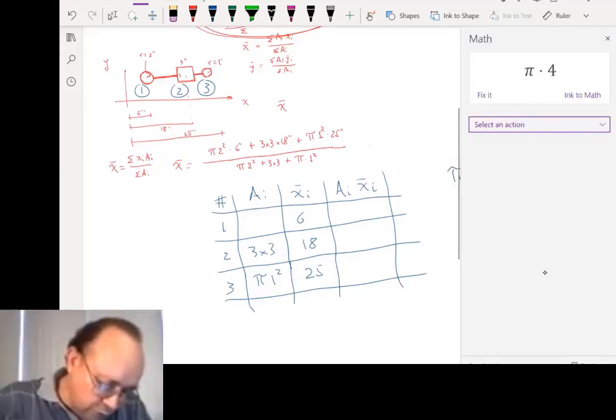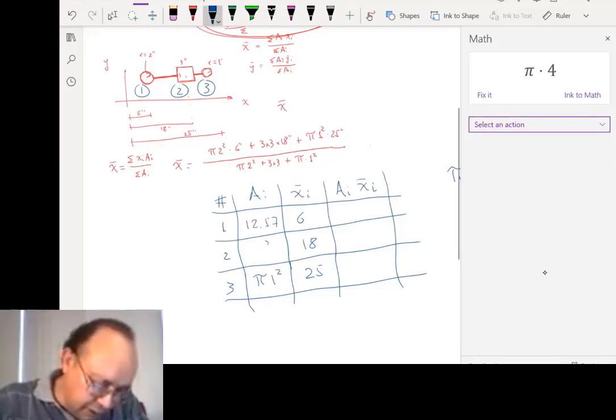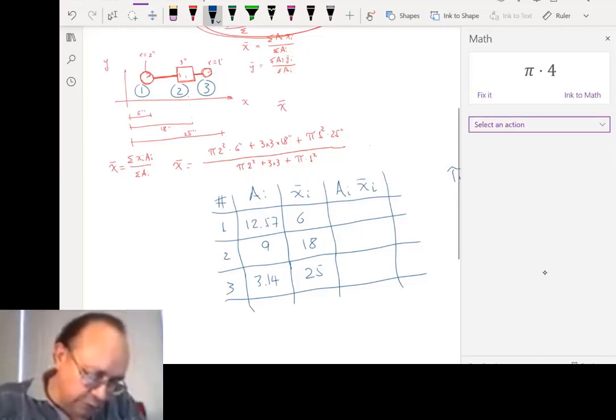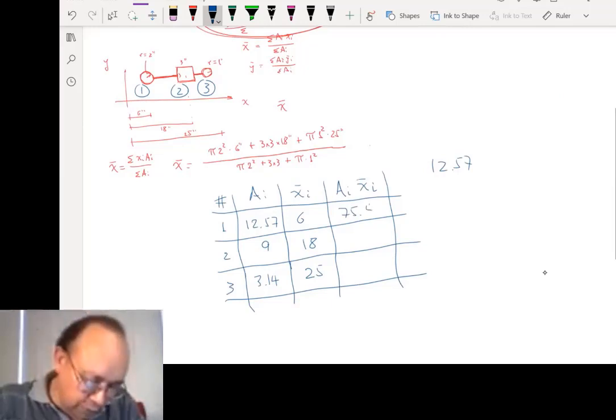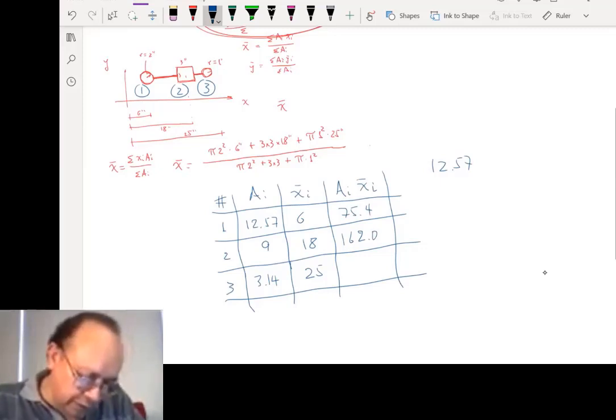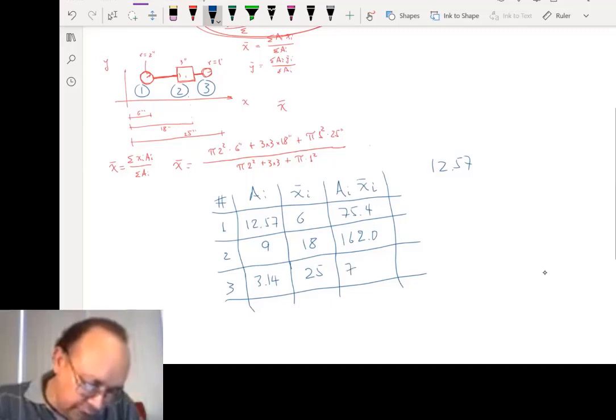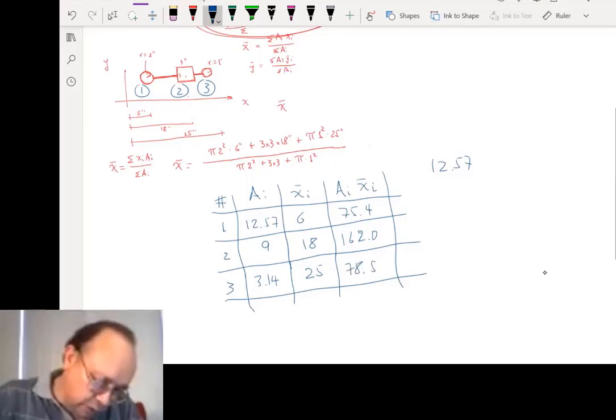12.57. Yeah, 3 times 3 is 9. And this is 5. 3.14. And then we have 12.57 times 6, 75.4. And 9.18, 162. And 3.14 times 25, 78.5. So now we do the summation here.